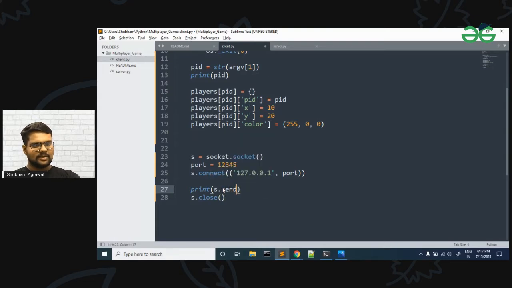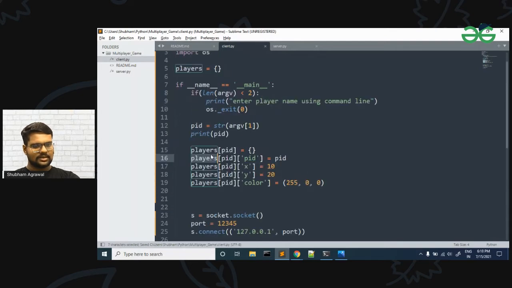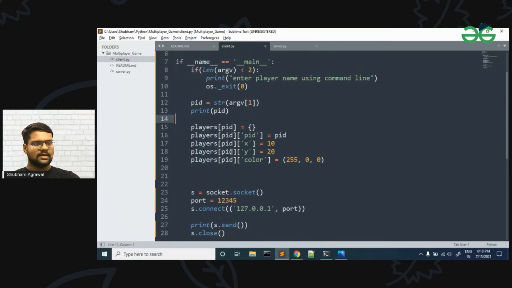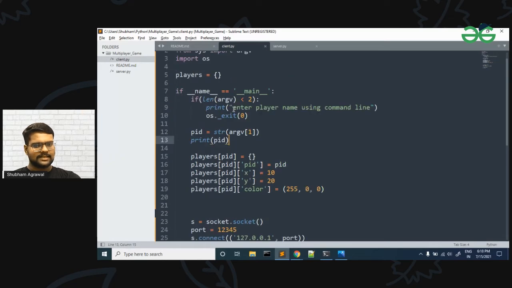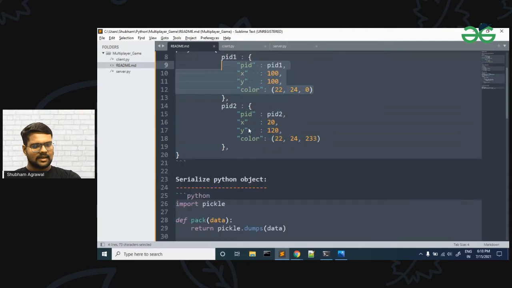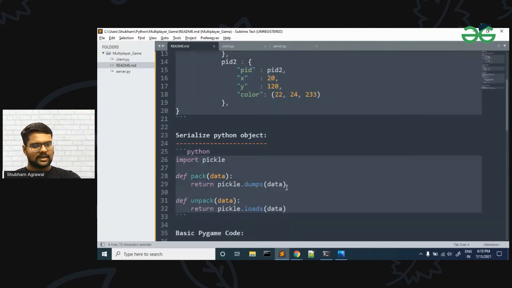Okay, but since this data is a Python object, a dictionary object, we can't send it directly. So we have to convert it into a network representable form, that is, we have to serialize it. To serialize that, we have this serializable code in which we use the pickle library to pack and unpack our data.